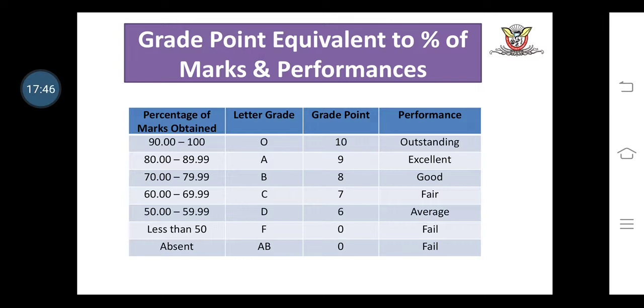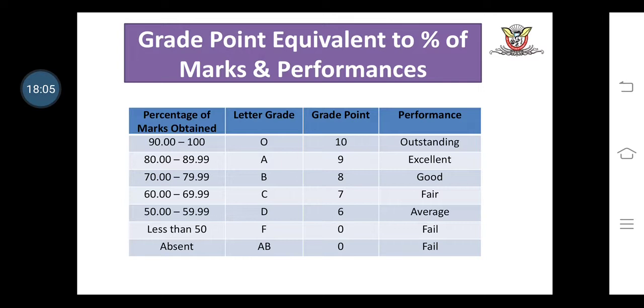If a student obtains a percentage in the range from 70 to 79.99, then we say their grade is B, grade point is 8, and their performance is good.